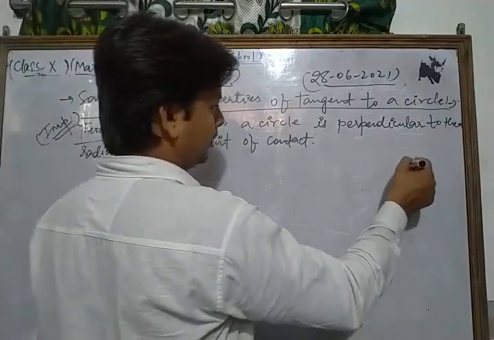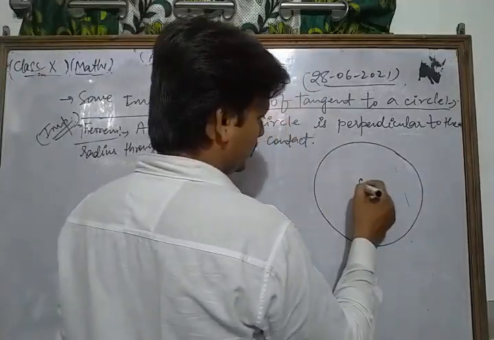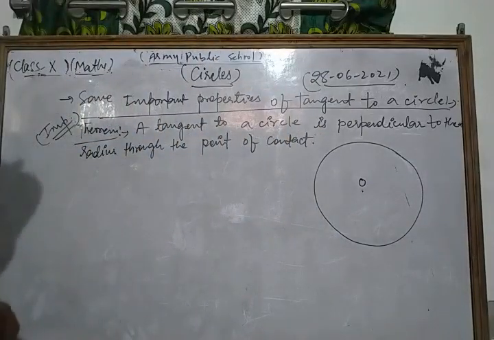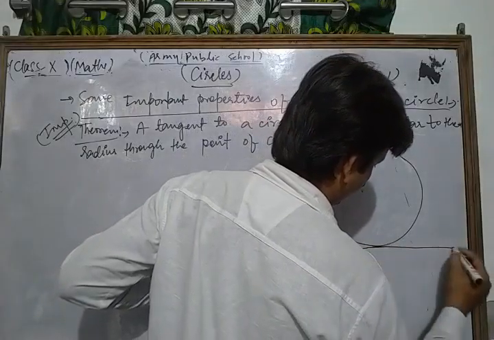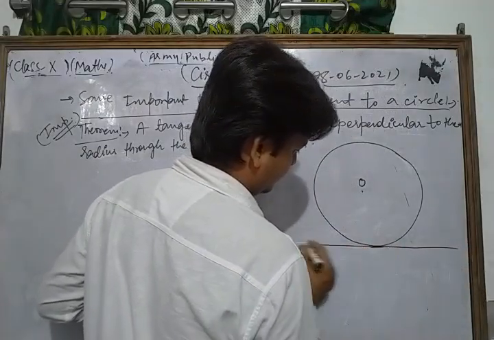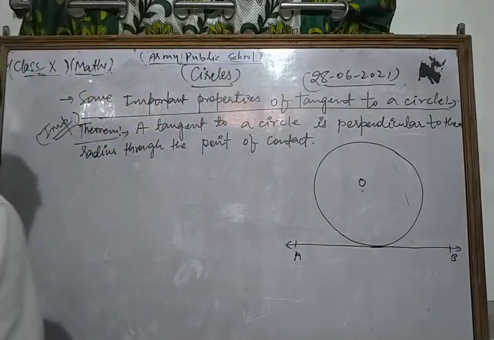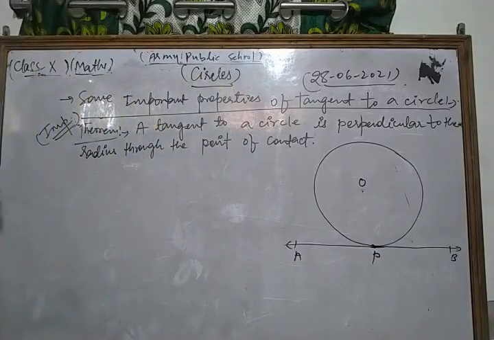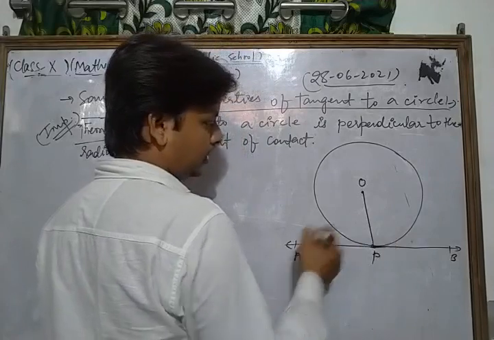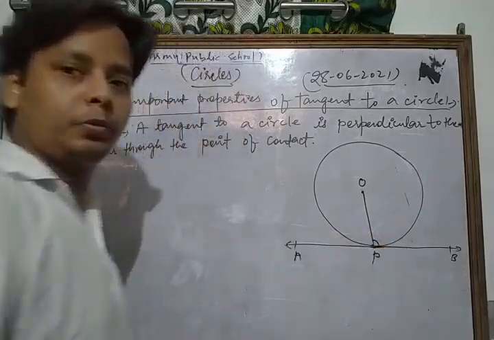It means that suppose we draw a circle with center O, and let us take AB to be the tangent drawn to the circle, intersecting at point P. Now, if we join the center and the point of contact, then we have to show that OP is perpendicular to AB.